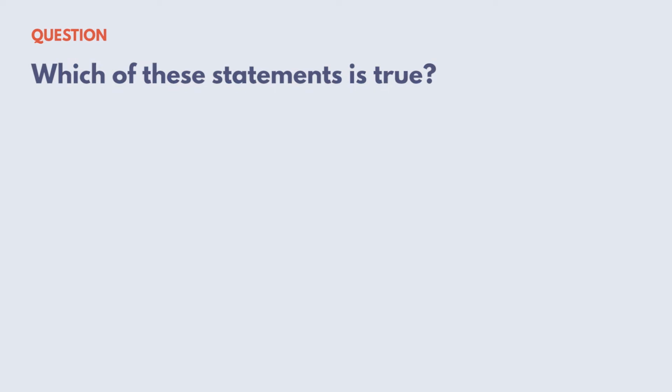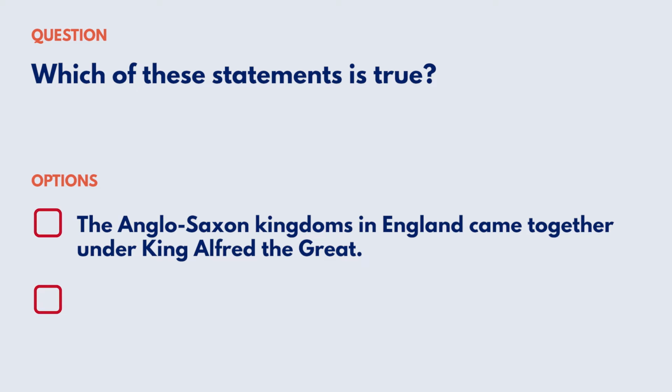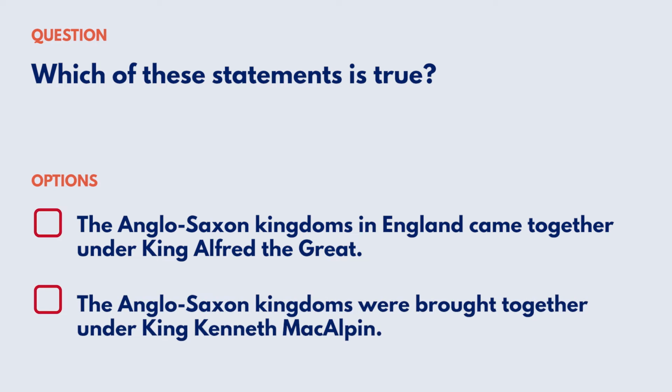Which of these statements is true? Your options are: the Anglo-Saxon kingdoms in England came together under King Alfred the Great. The Anglo-Saxon kingdoms were brought together under King Kenneth MacAlpin.